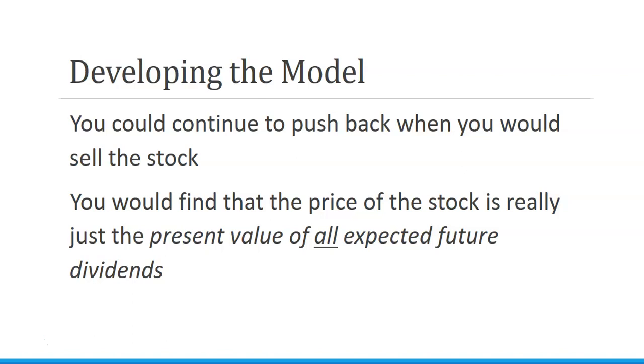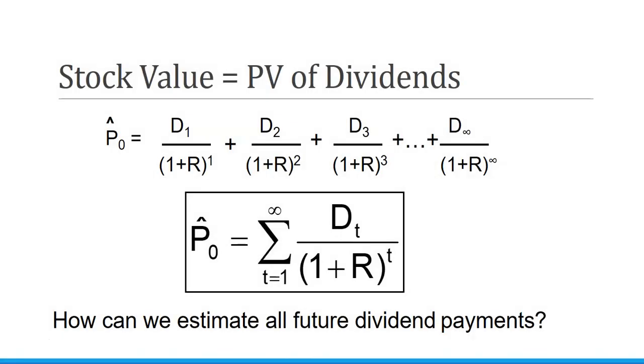Because the stock value is the present value of dividends, the calculation is the present value of the sum of all dividends through infinity. First, we have dividend 1 plus dividend 2 plus dividend 3 plus dividend 4, and so on to infinity. So how can we estimate what all future dividend payments will be?